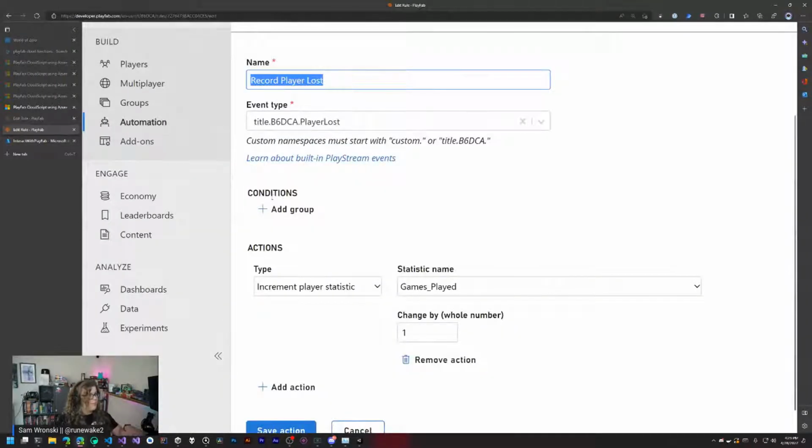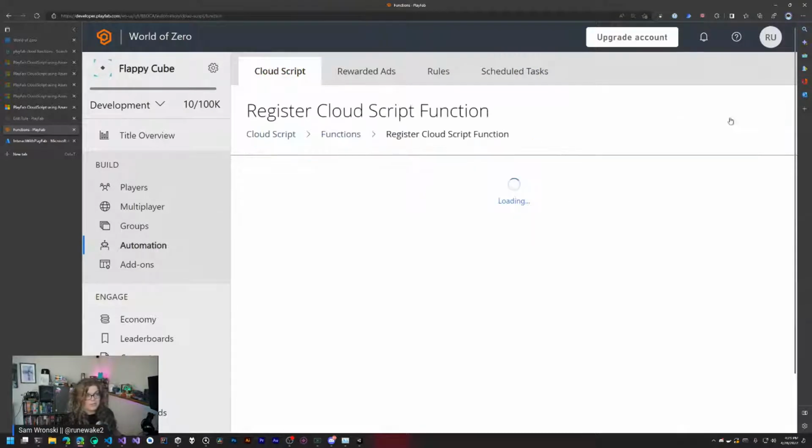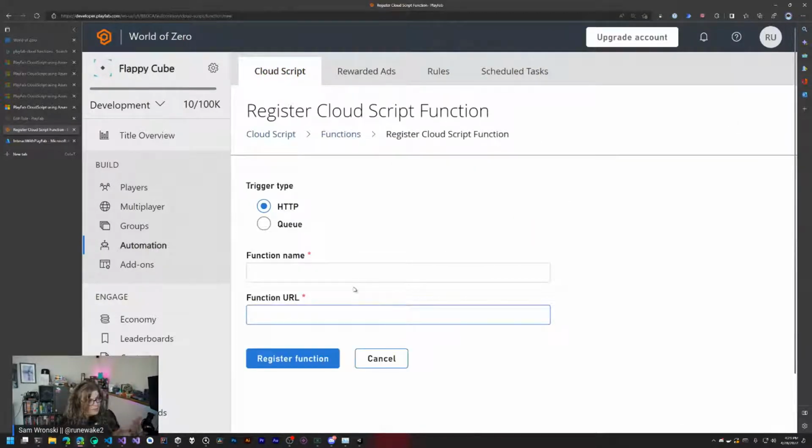But if we go into PlayFab, we can start doing fun things. So let's go into Cloud Script and register a new function. What we can do with this screen is set up a function to call. So we can just paste that function URL, including the code. This includes the authentication code. If your auth code ever leaks, you can come back and update this function URL without regenerating your functions, so you won't break anything.